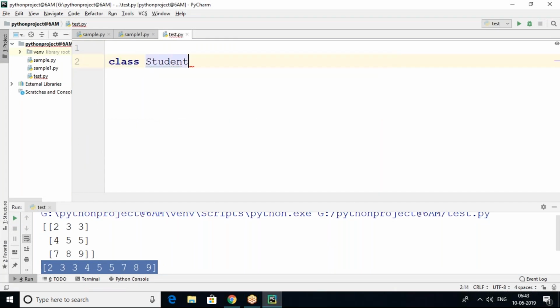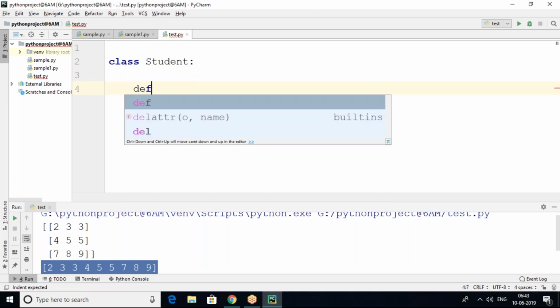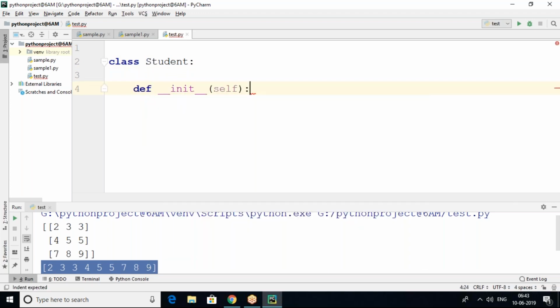Student is my class name, and now I'm going to take one important thing: def. Generally the def keyword is used to define a function or method. This is a special method, called a constructor in object-oriented programming. I'll explain exactly what a constructor is and what the self variable is in tomorrow's session, no problem. But def __init__ is a constructor.